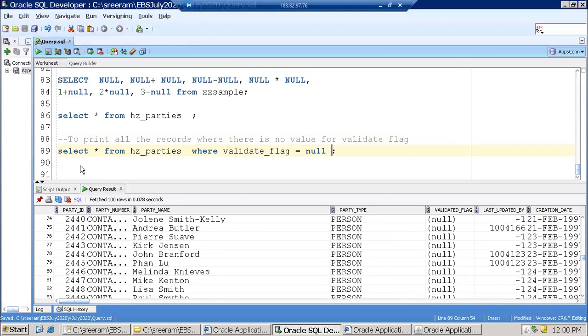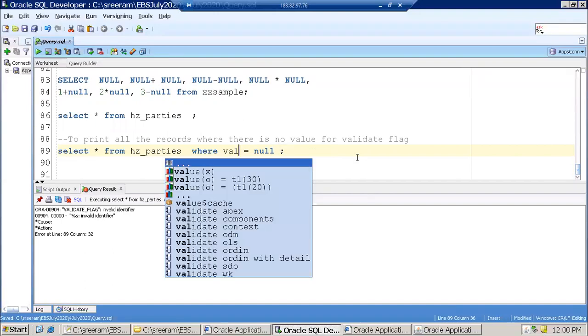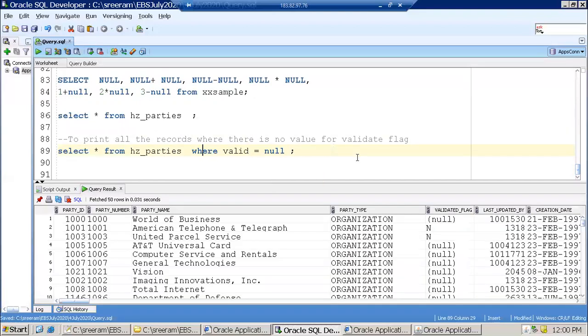Why no records? It is saying validated flag is an error, so I'll correct the column name, validated flag.